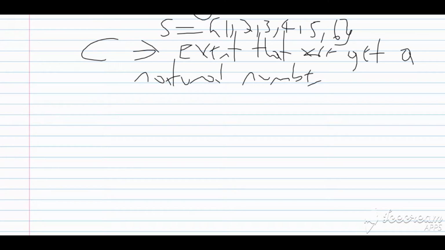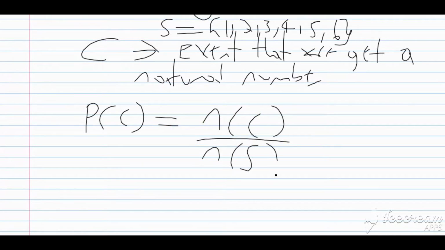C is the event that we get a natural number. Now, let us look at an ordinary die. The numbers are 1, 2, 3, 4, 5, and 6. We're definitely going to get a natural number because all of these are natural numbers. So the probability of C would be equal to the number of elements in C over the number of elements in the sample space.